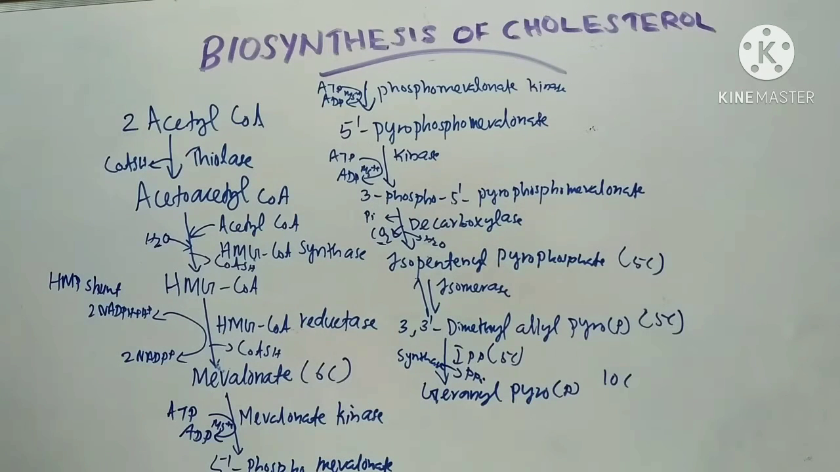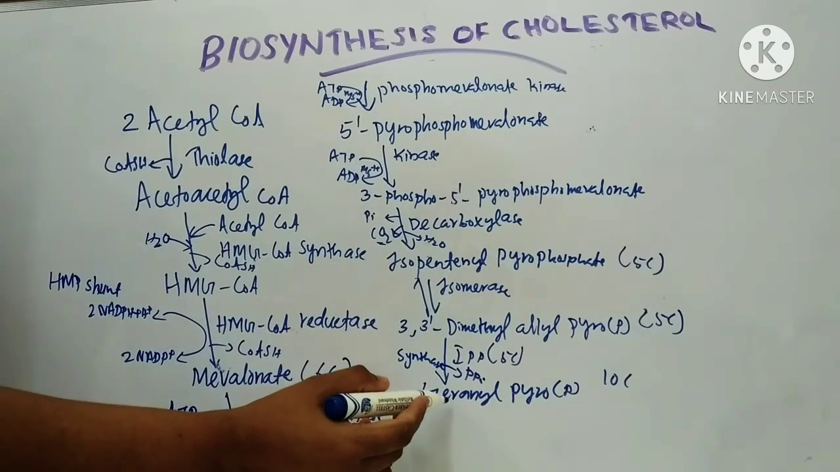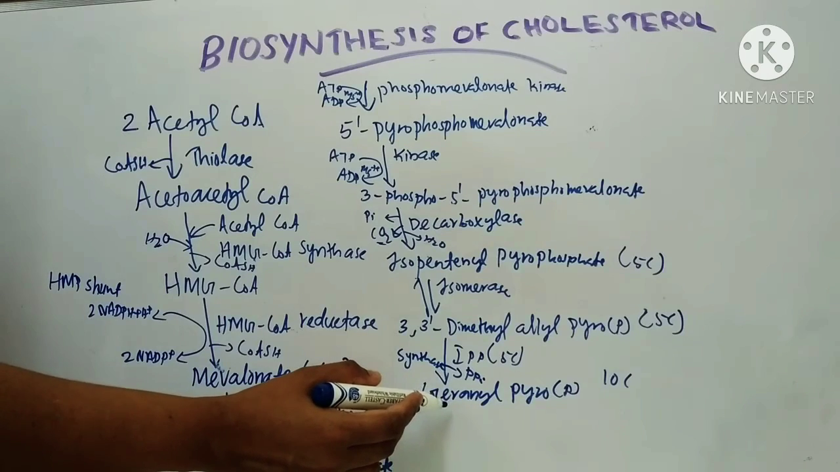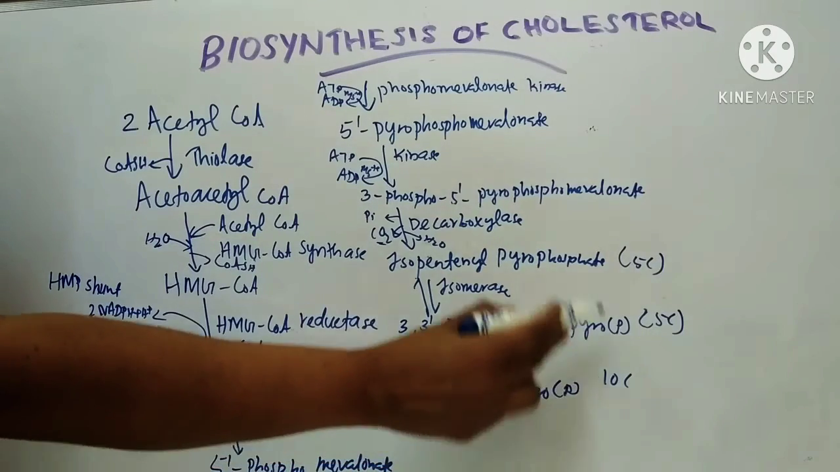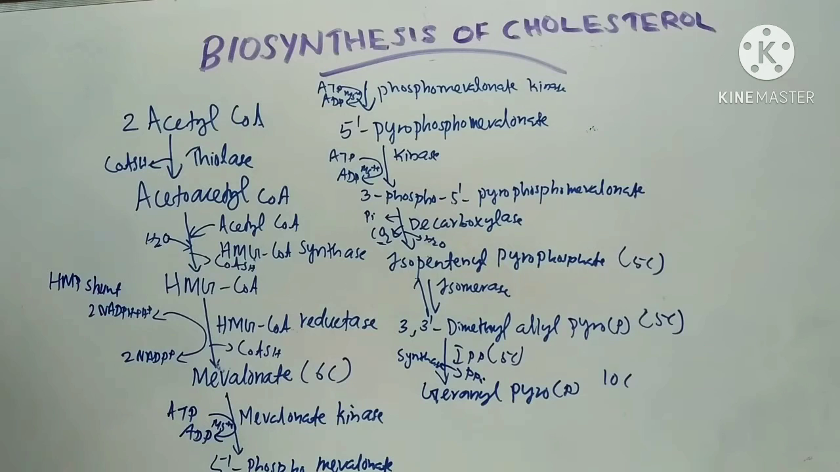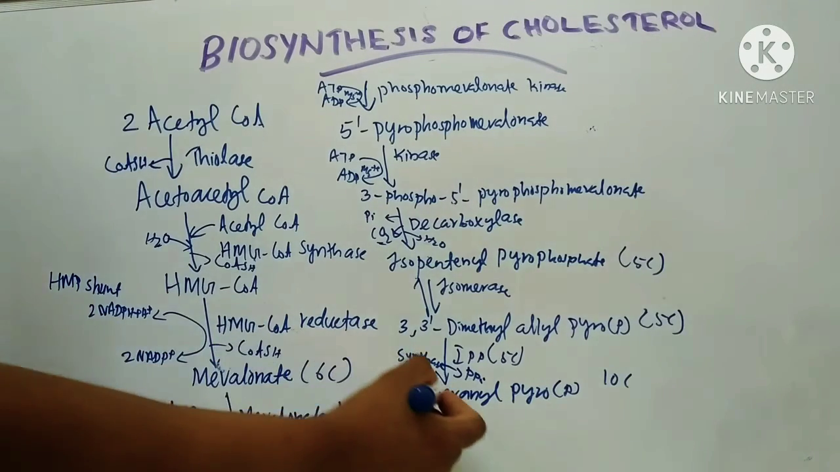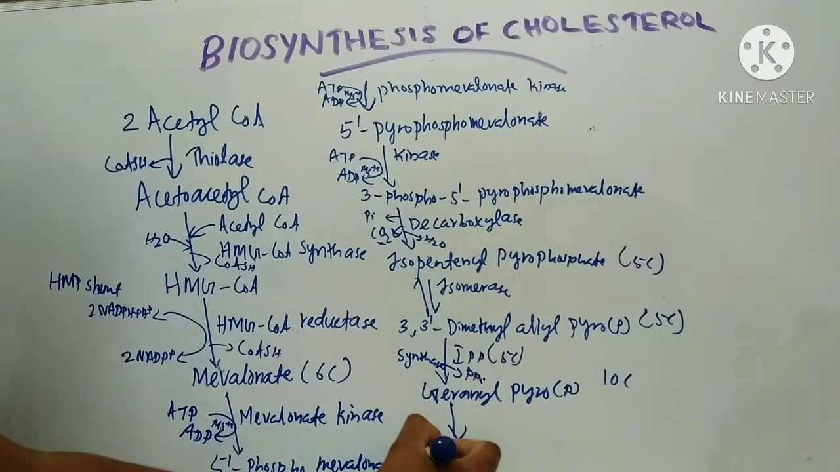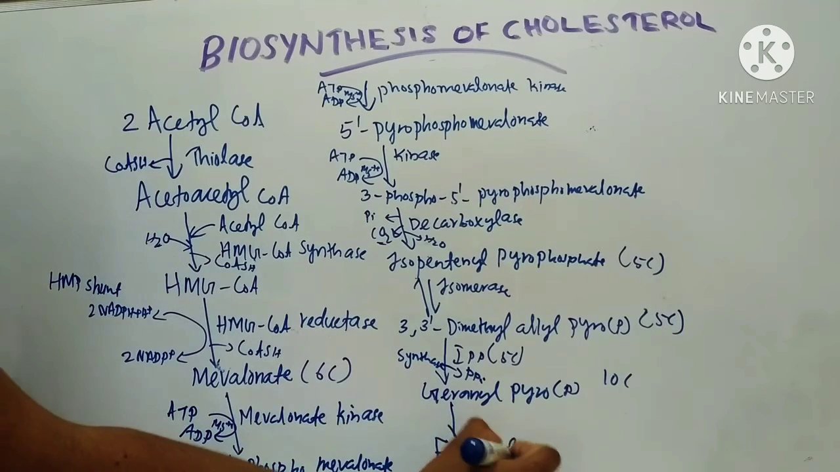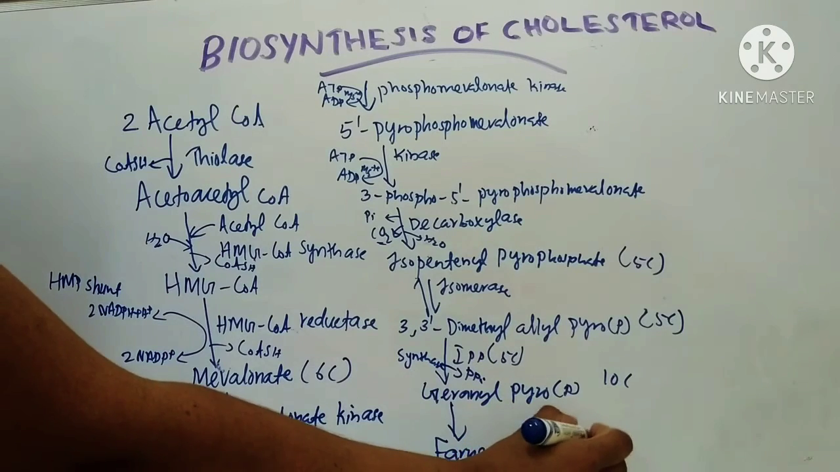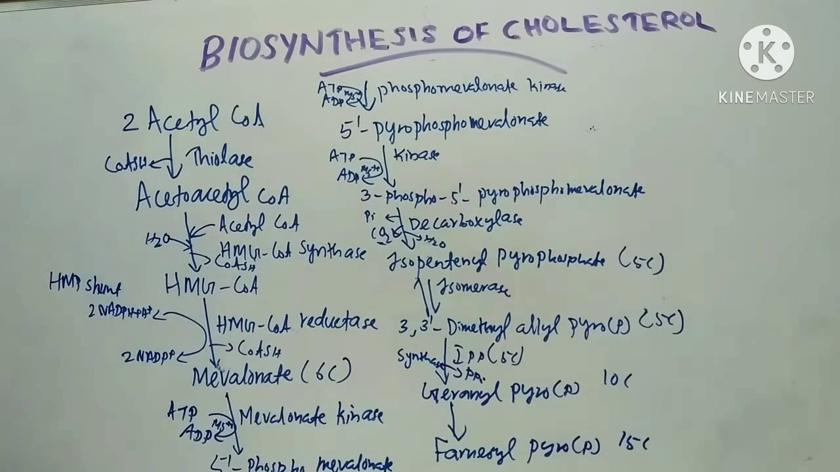Enzyme is geranyl pyrophosphate synthase. Then the next step is, again this isopentenyl pyrophosphate reacts with this geranyl pyrophosphate and it forms 10 plus 5, that is a 15 carbon compound, that is known as farnesyl pyrophosphate.